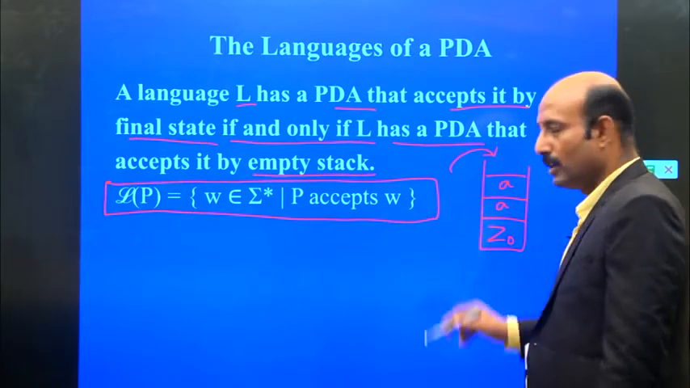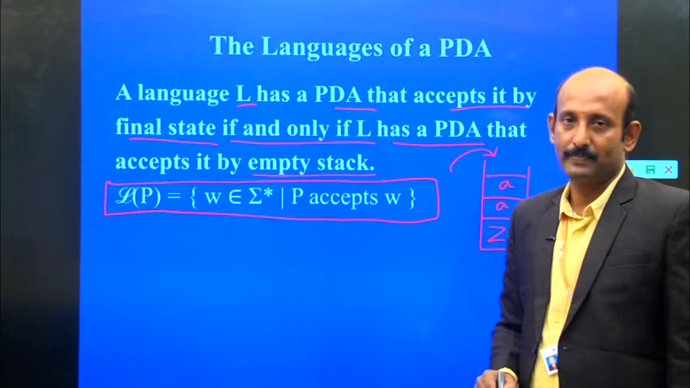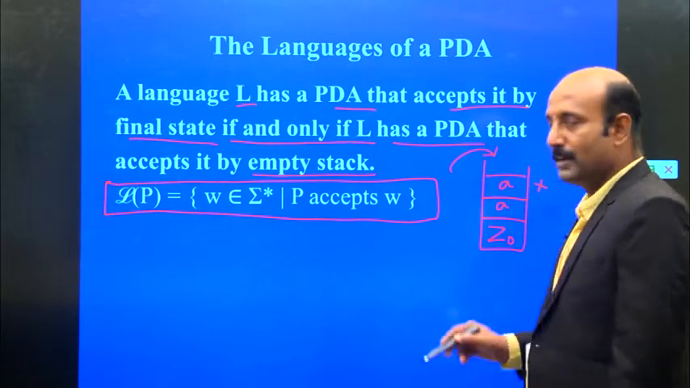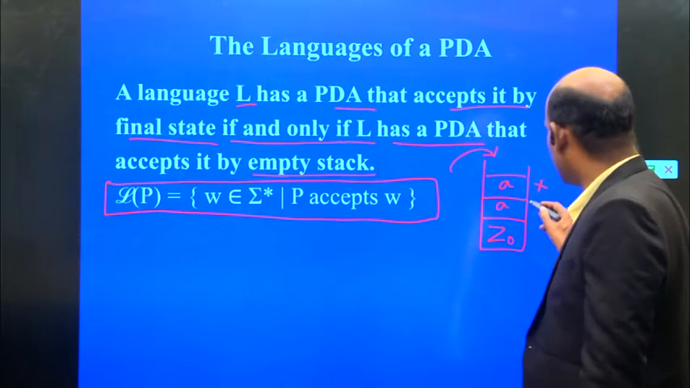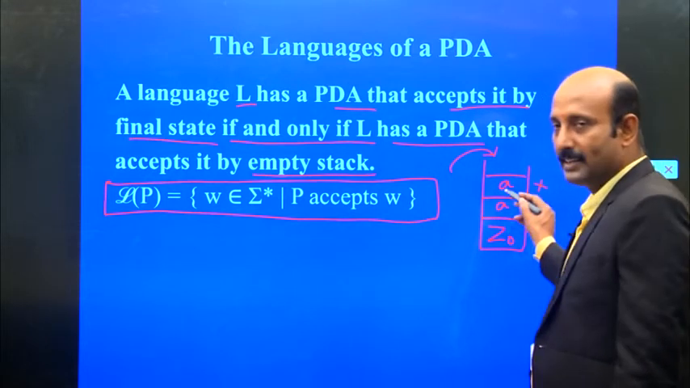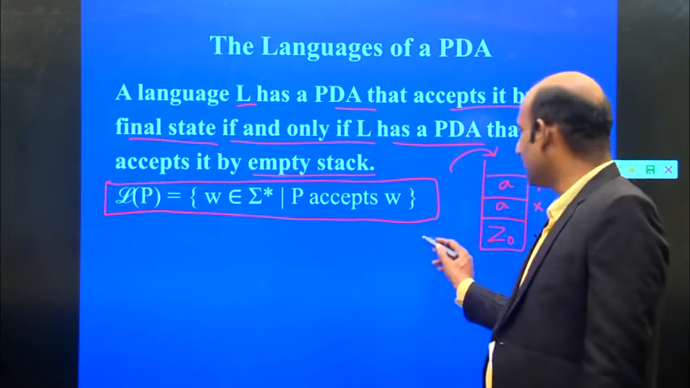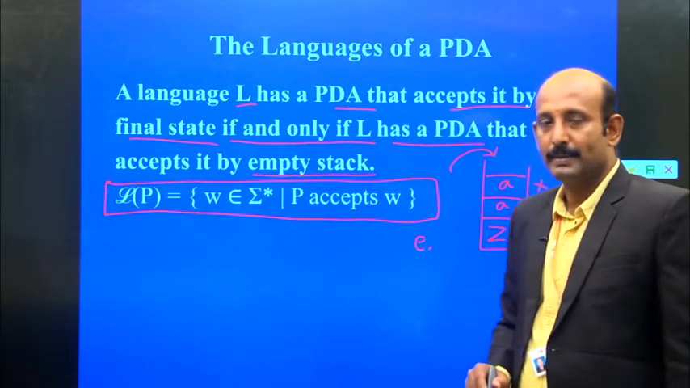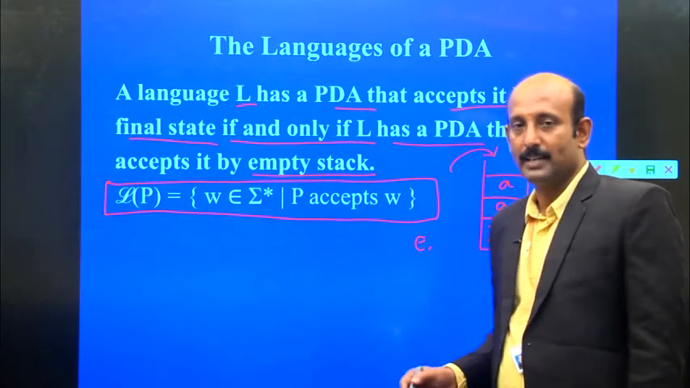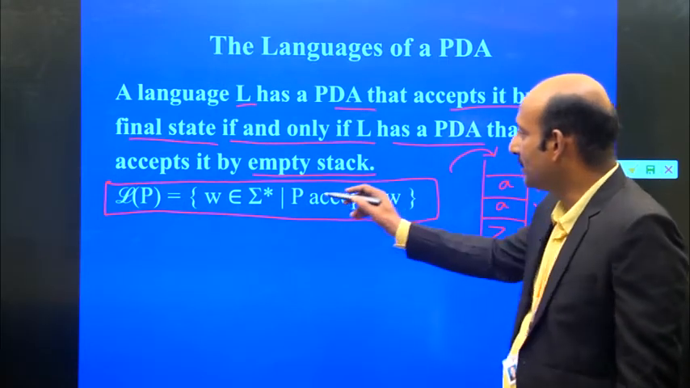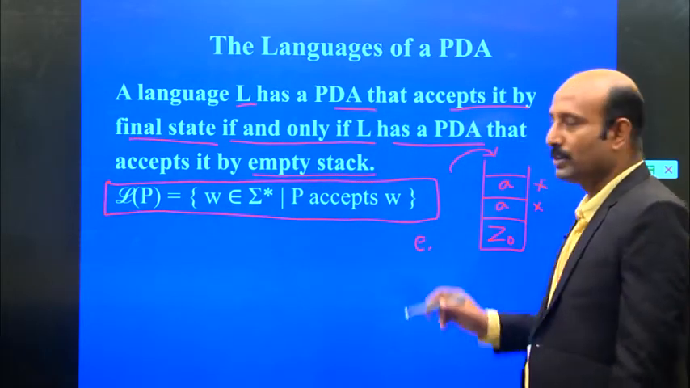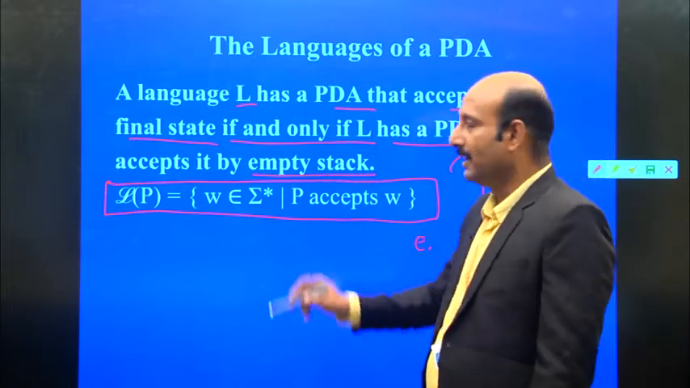Likewise, we can push the elements onto that stack. Whenever we pop, we remove the top element from that stack. While we pop the elements from the stack, at the end the stack becomes empty. That is epsilon. That means the stack has become empty. So it is mentioned that a language is accepted if and only if it has a push down automata that accepts by empty stack.